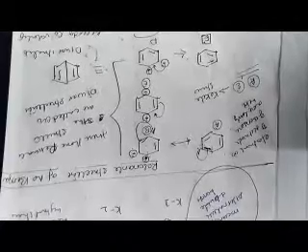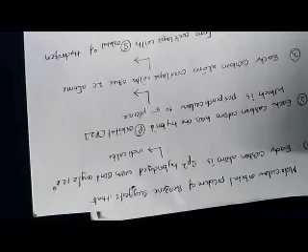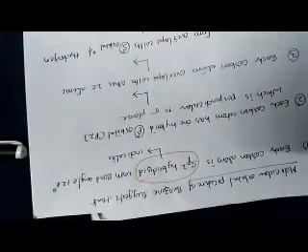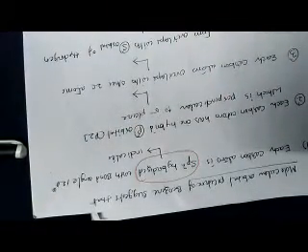Okay, so we will go to the next topic: the molecular orbital picture of benzene. It is very difficult to draw the molecular orbital picture, so the picture is available in the textbook. From the molecular orbital picture of benzene, we can conclude some points. The first point is that each carbon atom is sp2 hybridized with a bond angle of 120 degrees.